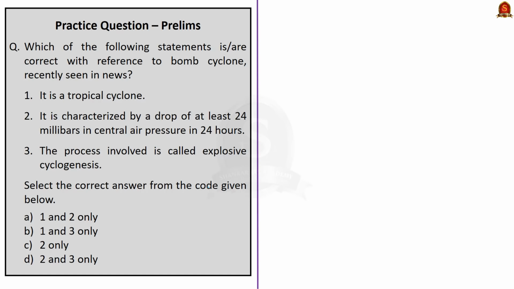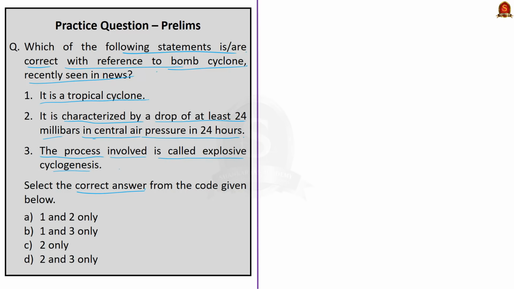Now look at the first question. It is with regard to the bomb cyclone. Let me read out the question. Which of the following statements is or are correct with reference to the bomb cyclone recently seen in news? The first statement: it is a tropical cyclone. The second statement: it is characterized by a drop of at least 24 millibars in central air pressure in 24 hours. The third statement: the process involved is called explosive cyclogenesis. You have to select the correct answer.